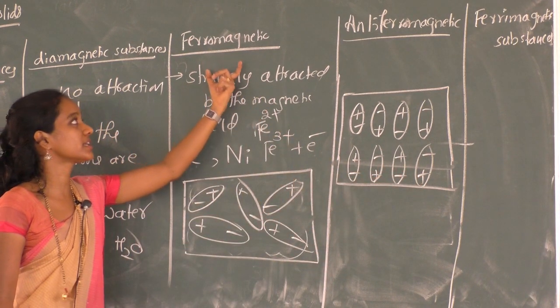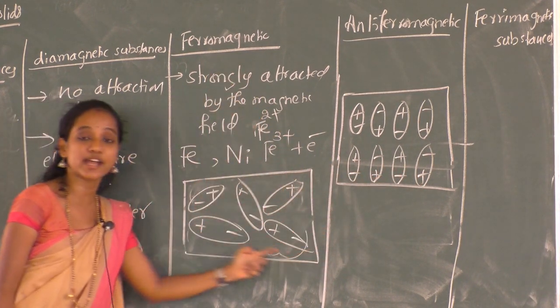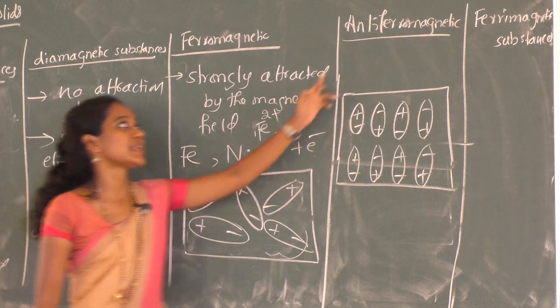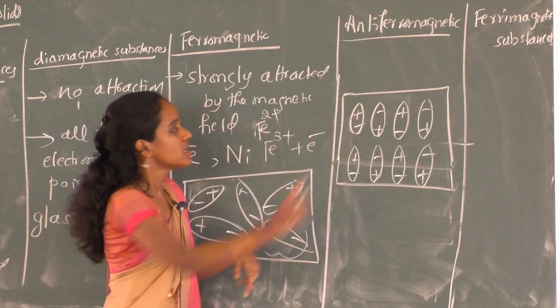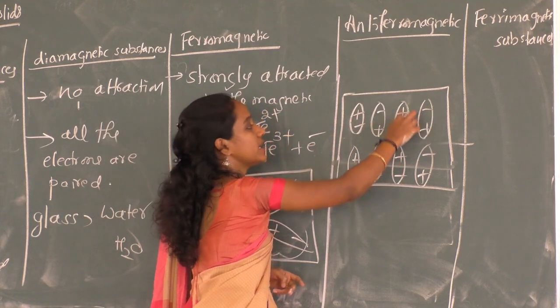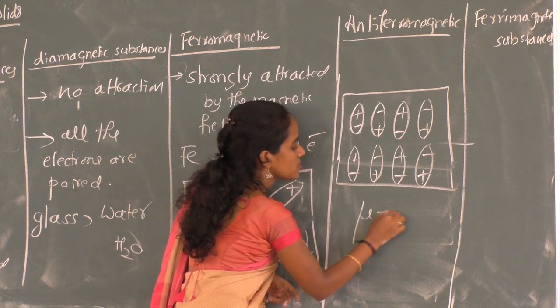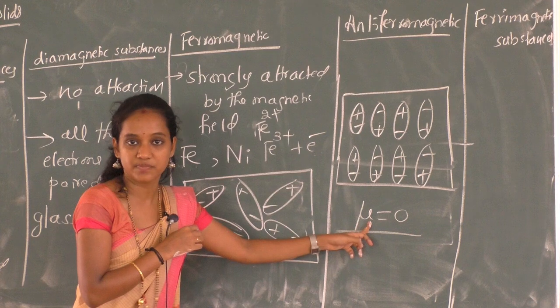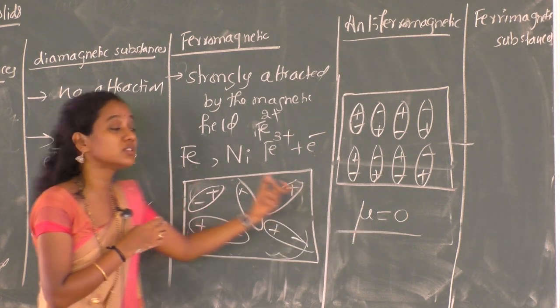Whereas in ferromagnetic substances there is a strong attraction towards the external magnetic field, in antiferromagnetic substances the domains are arranged in the opposite direction, so the net effect will be equal to 0. So you will get mu value 0. What is mu? It is magnetic moment. How to calculate it? Using the formula.